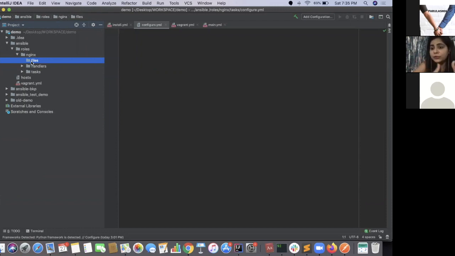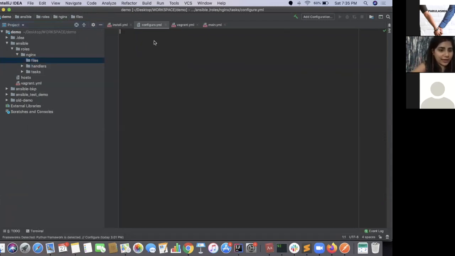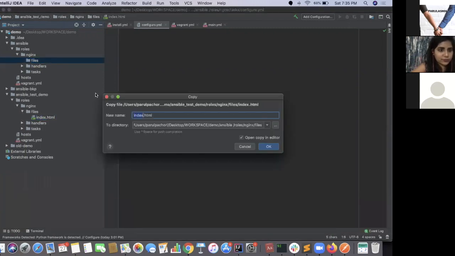So you don't have to use an absolute path or relative path for this. So I'll just add my file, which is there here in the test. I'll just use this file, which looks something like this.